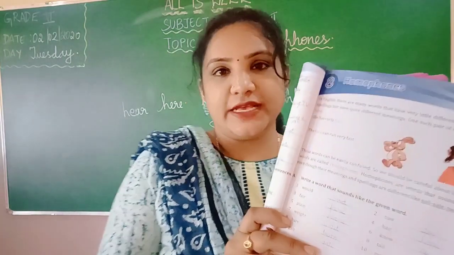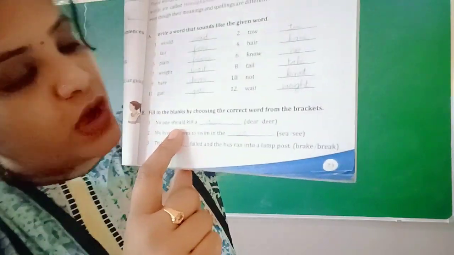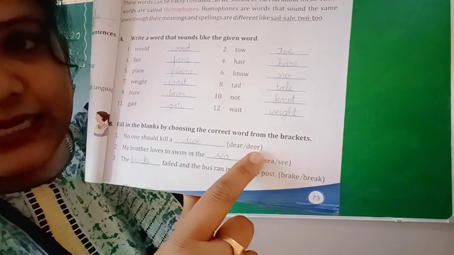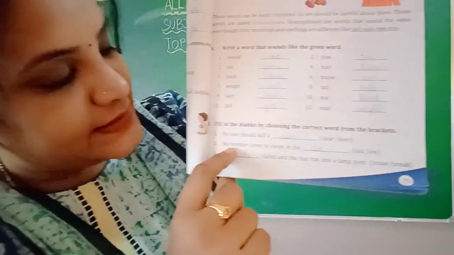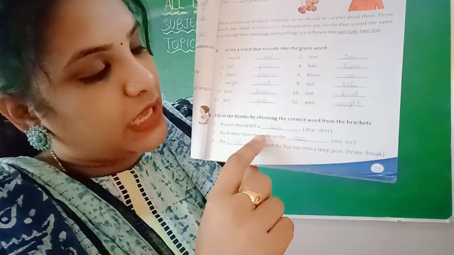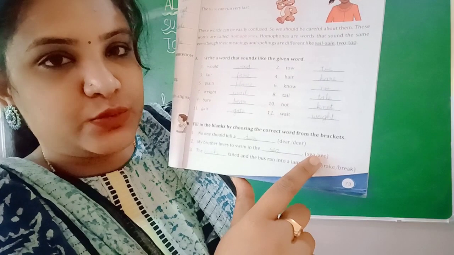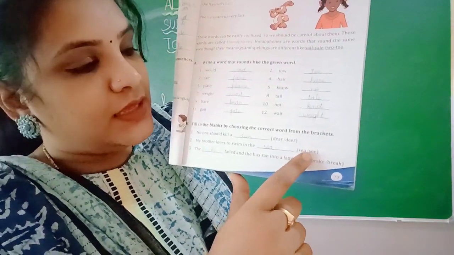Come, let's do some more exercises. Fill in the blanks by choosing the correct word from the brackets. No one should kill a dash. D-E-A-R or D-E-E-R? It's D-E-E-R. Deer. Next, my brother loves to swim in the dash. S-E-A or S-E-E? Which one is correct? S-E-A. The other, S-E-E, is looking, seeing.